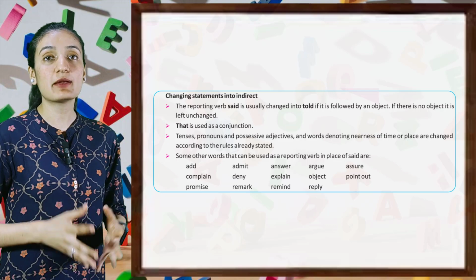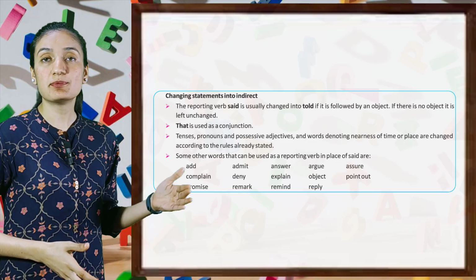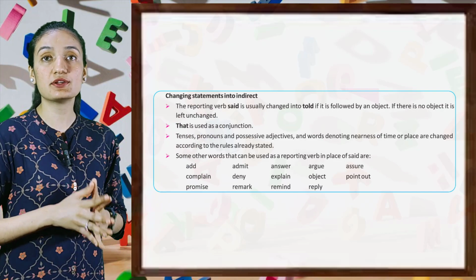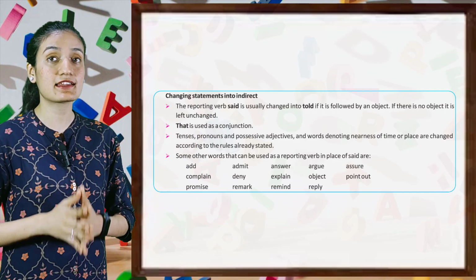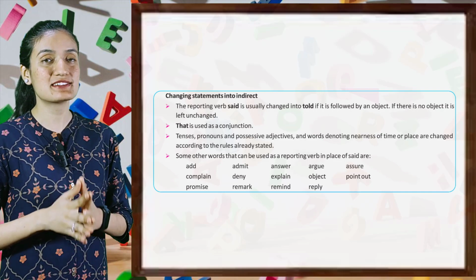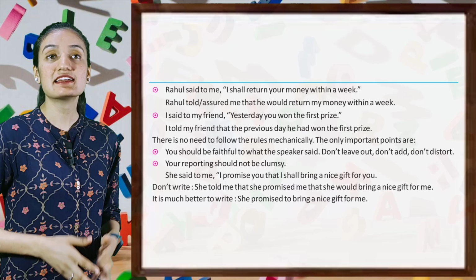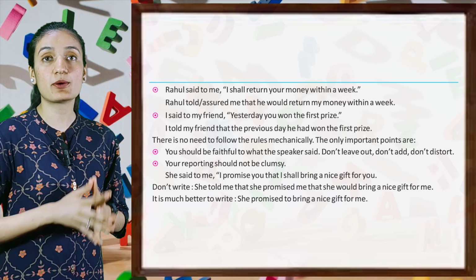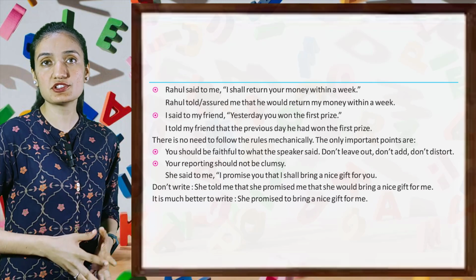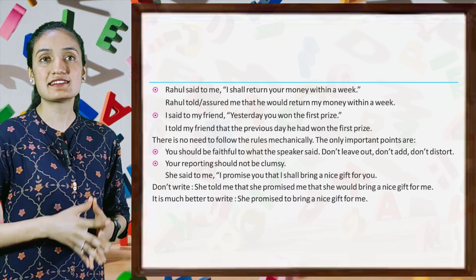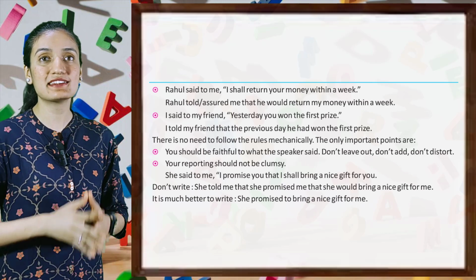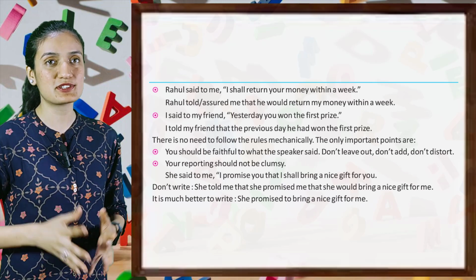Some other words that can be used as a reporting verb in place of said are add, admit, answer, argue, assure, complain, deny, explain, object, point out, promise, remark, remind, reply. Let's see. Rahul said to me, "I shall return your money within a week." Rahul assured me that he would return my money within a week. I said to my friend, "Yesterday you won the first prize." I told my friend that the previous day he had won the first prize.